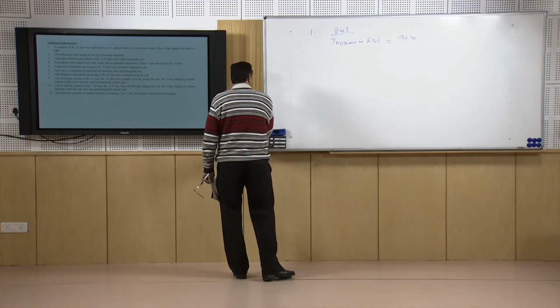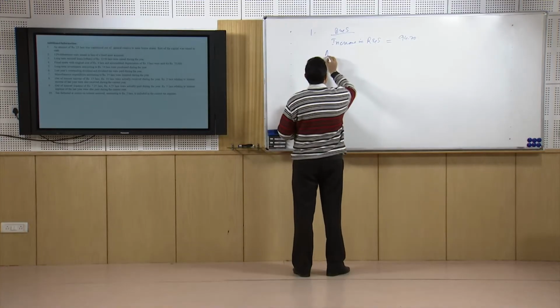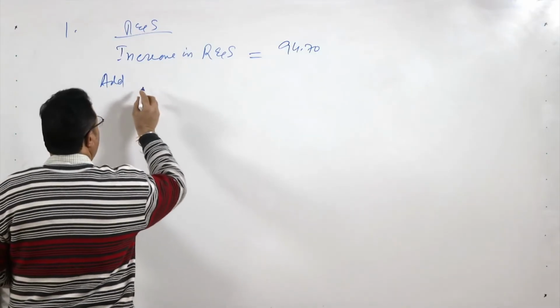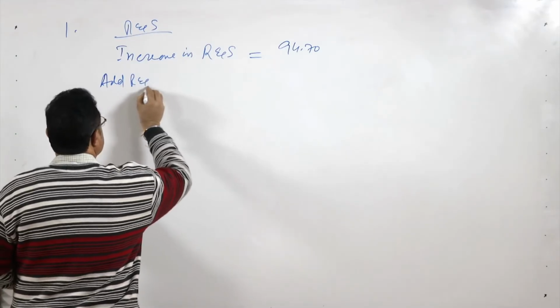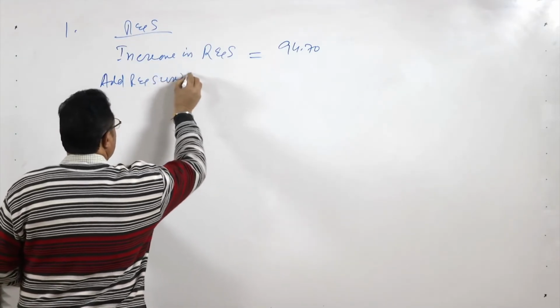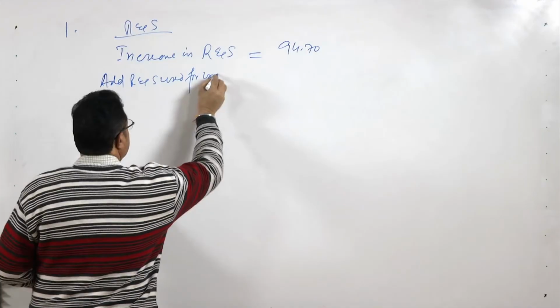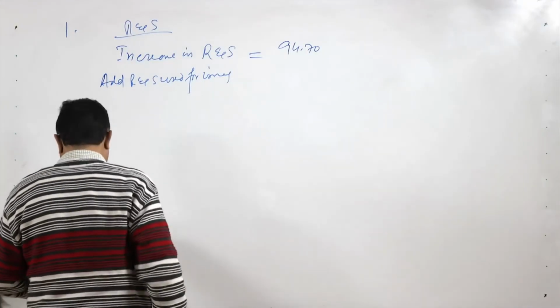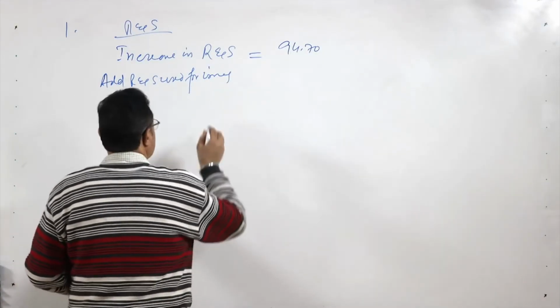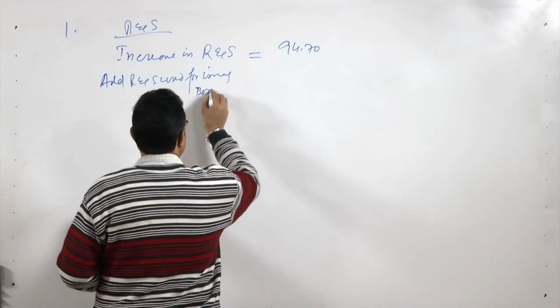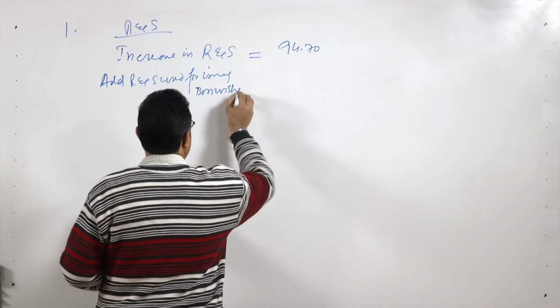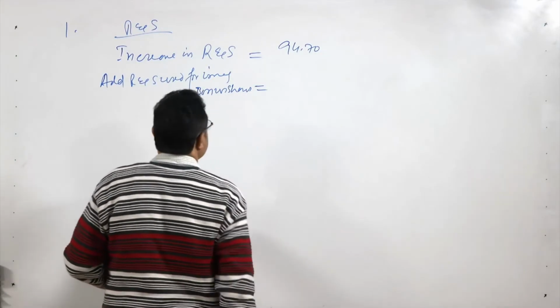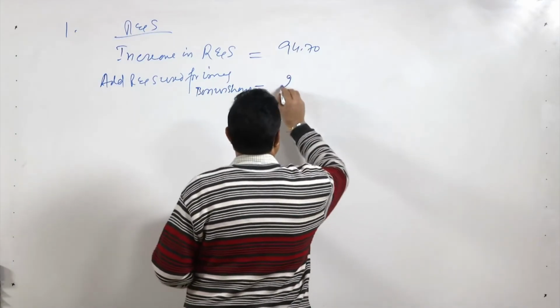So here we will have to add the reserve and surplus used for issuing bonus shares, and if you look at this, this amount is 25 lakhs.